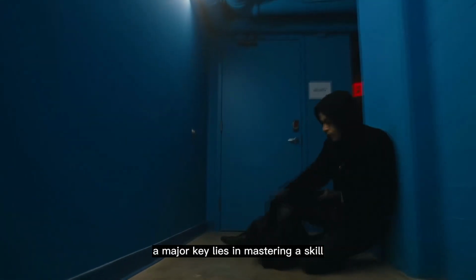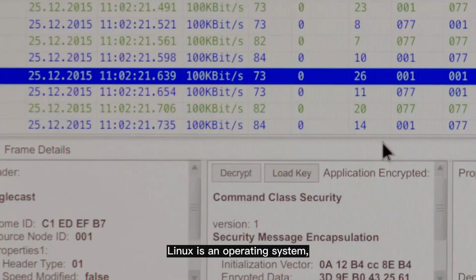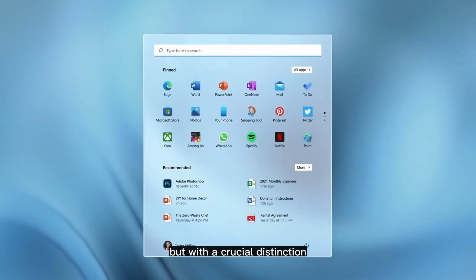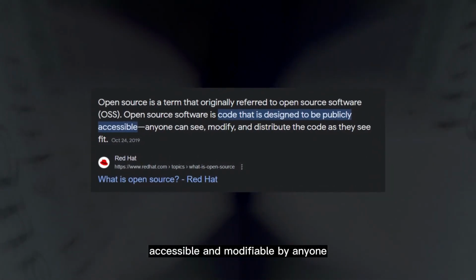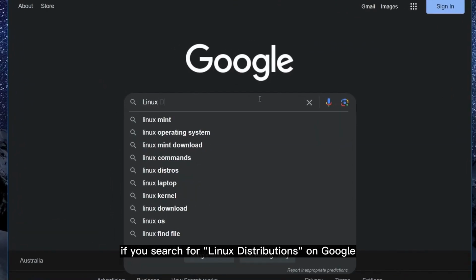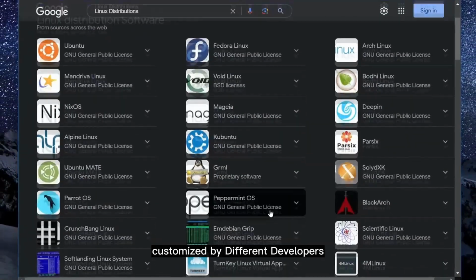Ever wondered what it takes to become a hacker? A major key lies in mastering a skill that empowers you like no other. Linux. Linux is an operating system, just like Windows, but with a crucial distinction: it's open source. Being open source means that its source code is accessible and modifiable by anyone, which is why if you search for Linux distributions on Google, you'll come across various versions of Linux customized by different developers.